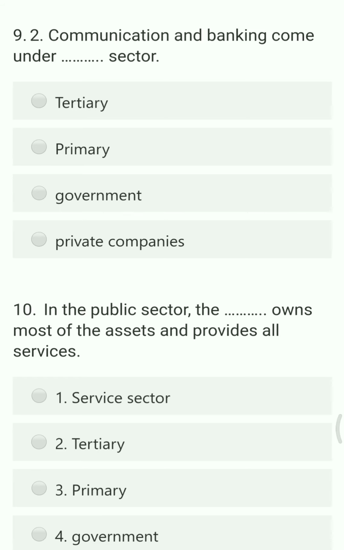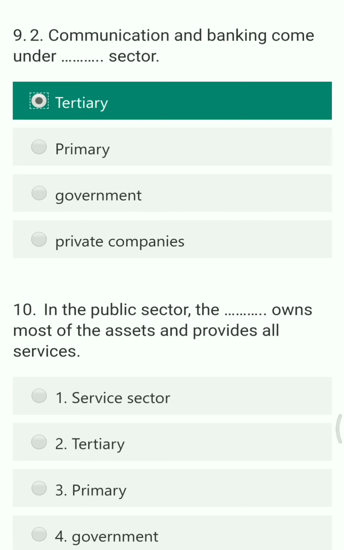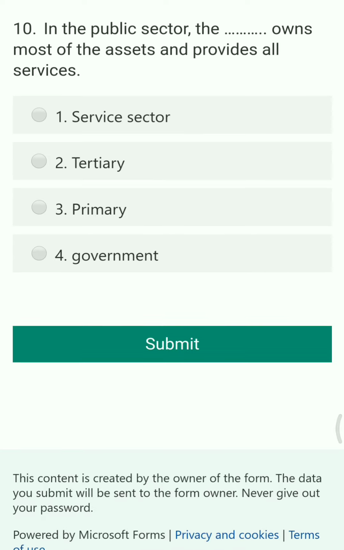Next question. Communication and banking come under dash sector. The options are tertiary, primary, government, and private companies. So the right answer is tertiary. Along with trade and transport, even communication is included. Even banking is also included, which provides services. So these are also under the tertiary economic activity.